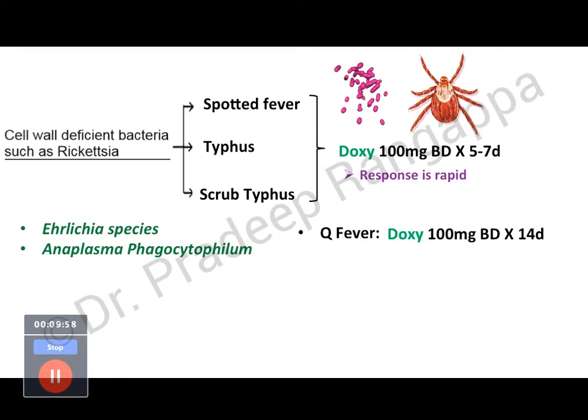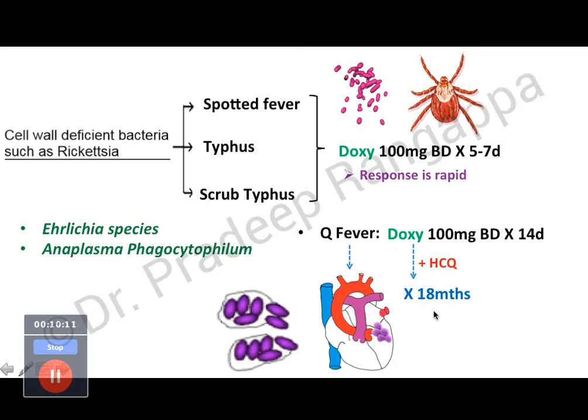And doxycycline is effective against Q fever also, which is caused by Coxiella burnetii, where doxycycline is given 100 mg twice a day for 14 days. But Coxiella burnetii is notorious for causing infective endocarditis. So this is how Coxiella burnetii looks. If there is infective endocarditis due to Coxiella burnetii, then doxy should be given along with hydroxychloroquine for 18 months as the treatment of choice.